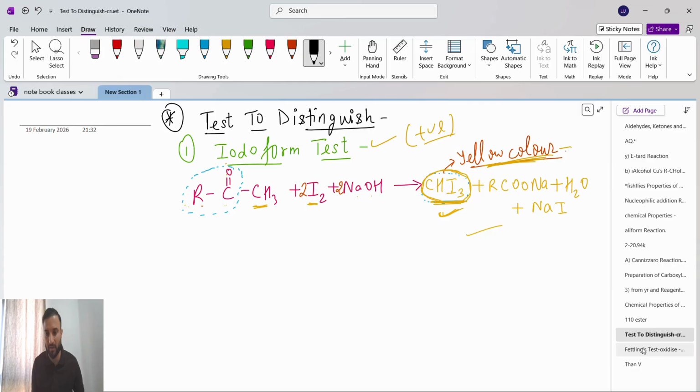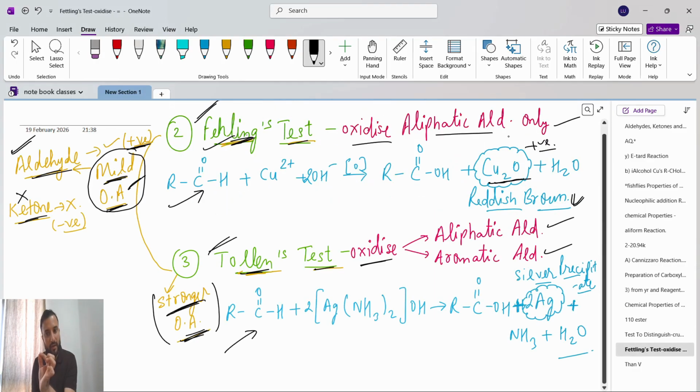If in the product we get Cu2O in reddish brown color, then we say the Fehling's solution test is positive, and this is the reaction for Fehling's test. For Tollens reagent test, if in the product we get Ag, meaning silver precipitate, then only we say the Tollens reagent test is positive. And this is the reaction for the Tollens test. We have to remember the reaction.